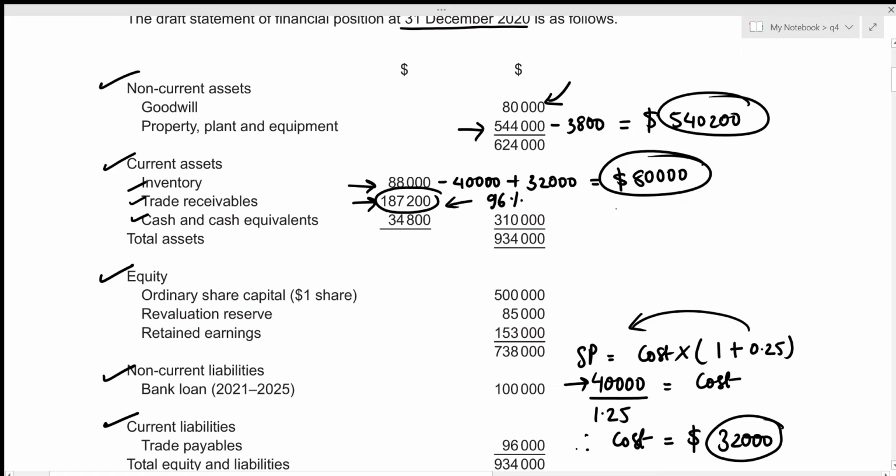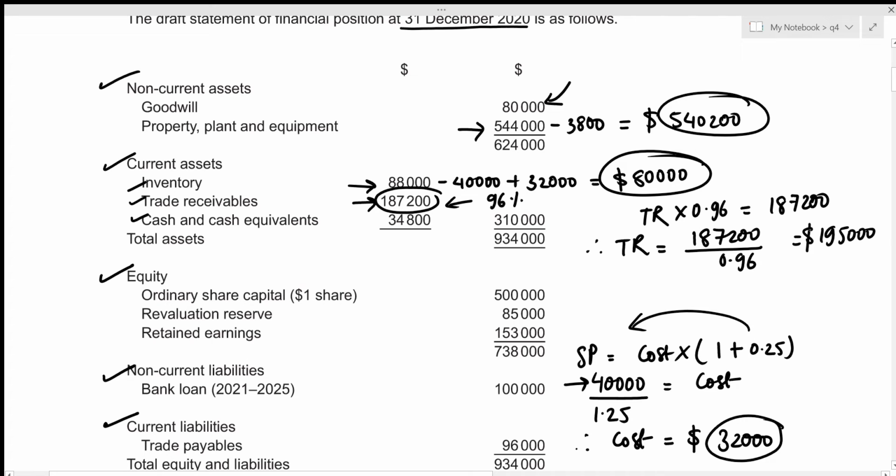So let's figure out the original trade receivables. 96% is 187,200, so that's just times 0.96 equals to 187,200, and this gives the original trade receivables without applying any provision for doubtful debts to be 187,200 divided by 0.96, which results in the value of 195,000.